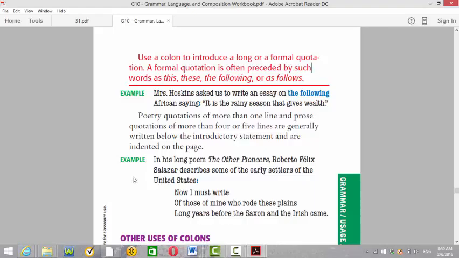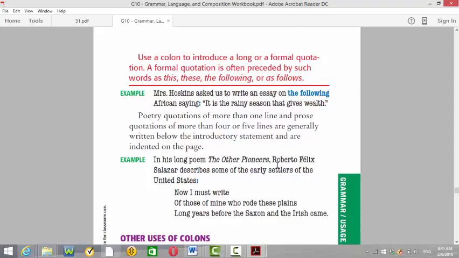Poetry quotations of more than one line and prose quotations of more than 4 or 5 lines are generally written below the introductory statement and are indented on the page, like this example here. In this long poem, The Other Pioneers, Robert Felix Salazar describes some of the early settlers of the United States. And then there is the quote. And this is actually rarely used. The most common uses of colons are the ones before: when you're listing, when you're writing a quotation, when what's next is an explanation for what's before.